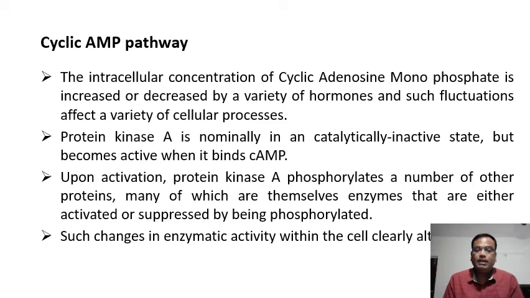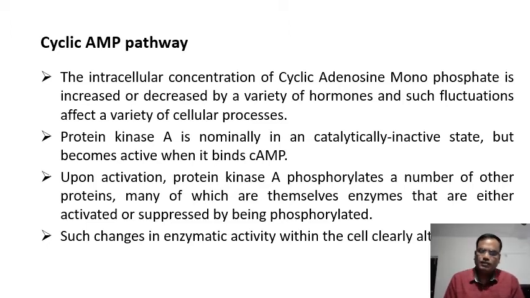Now this activated protein kinase A phosphorylates a number of other proteins, many of which are themselves enzymes that are either activated or suppressed by the phosphorylation process. So this protein kinase A enzyme will phosphorylate, it will transfer the phosphate group to other molecules.